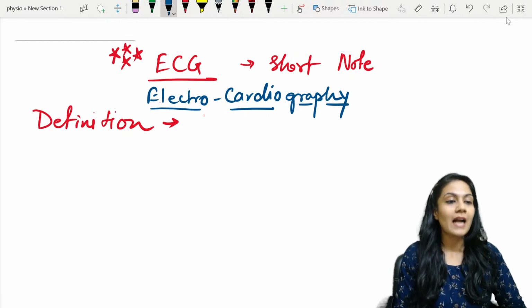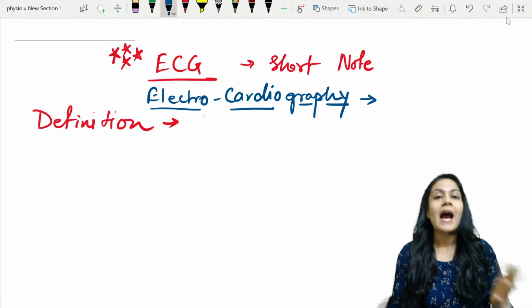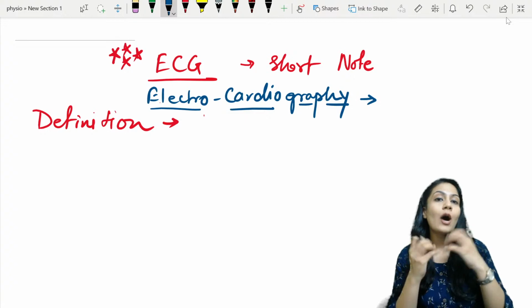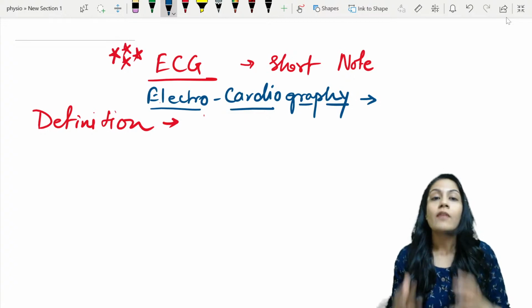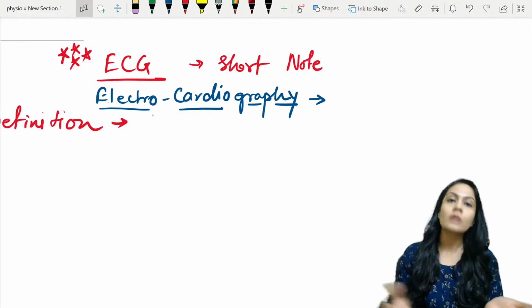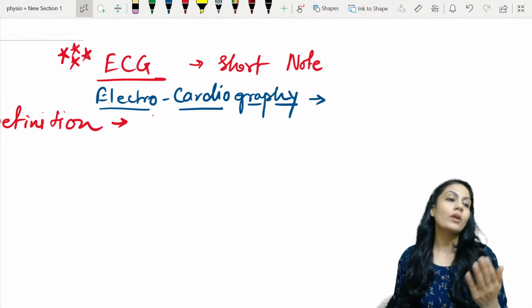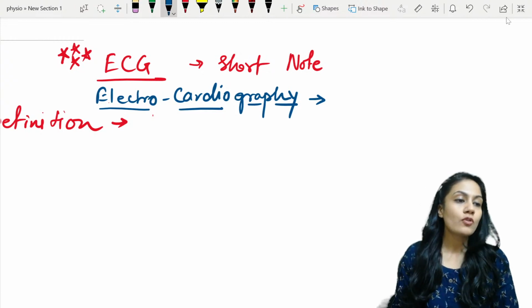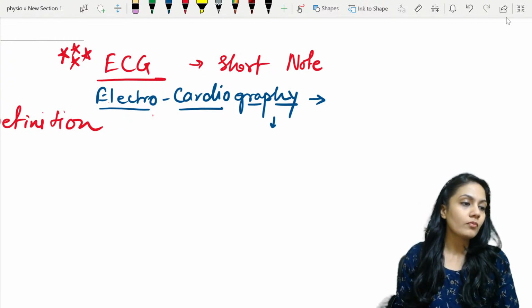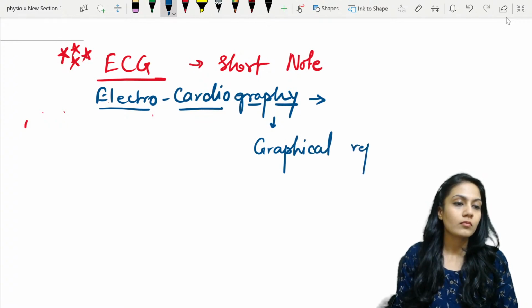Now whenever the word graphy is going to come, that means we are doing some procedure and finally we are making the output into a graphical representation. We are taking out the recording in a graphical representation, some waves, right? Some upward waves, some downward waves, some straight lines, and then we are interpreting what is going on inside the body, right? So whenever the word graphy comes, that means it is nothing but a graphical representation of what thing?